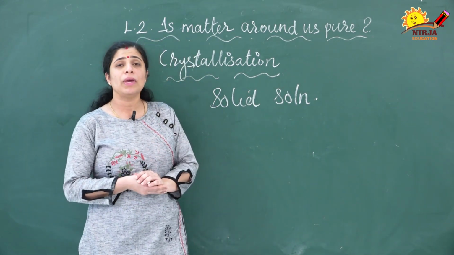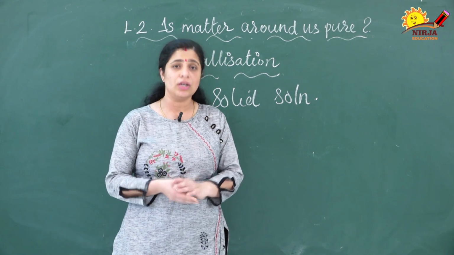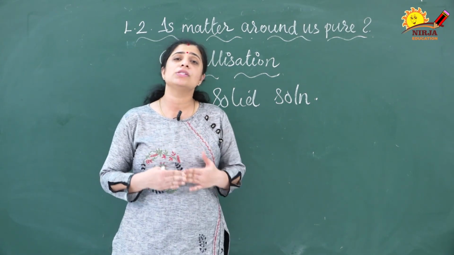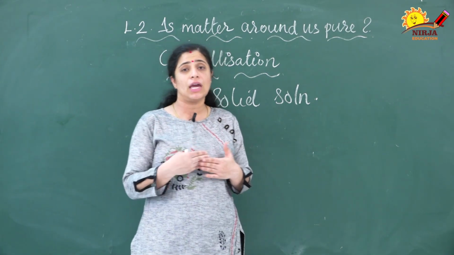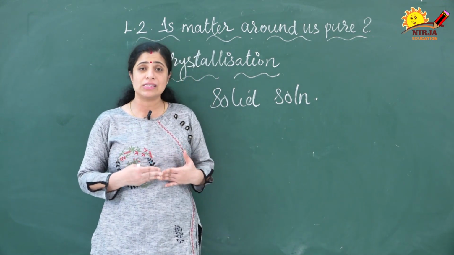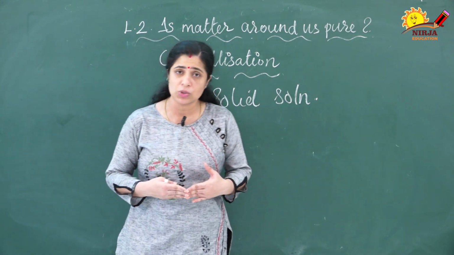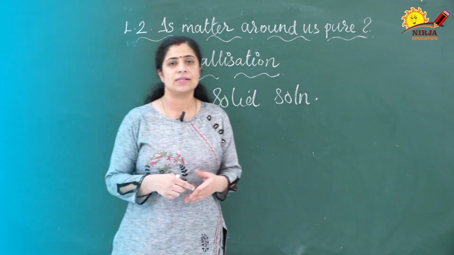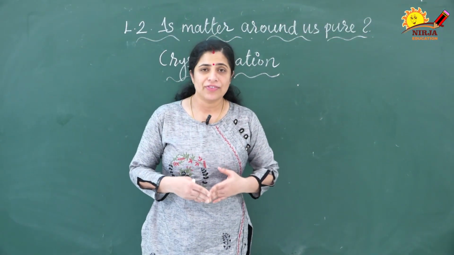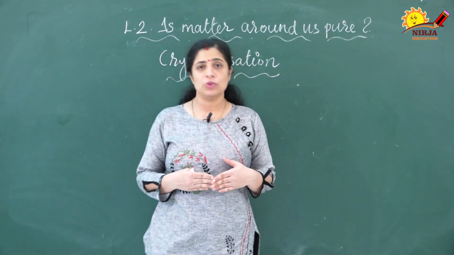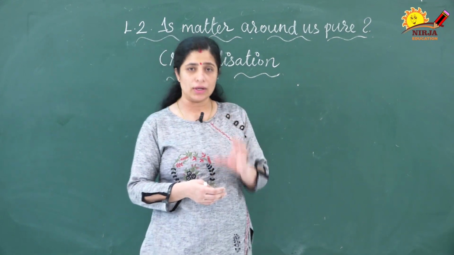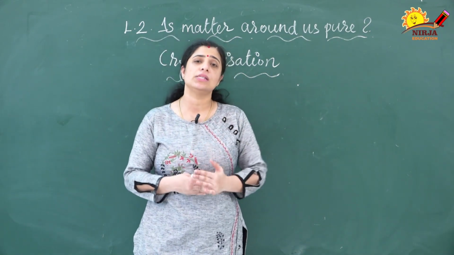Here we are going to make a copper sulfate solution. First we have to get the copper sulfate crystals. How we can make the copper sulfate crystals from its copper sulfate solution, we will discuss next. To get the copper sulfate crystals from copper sulfate solution, first we have to take the water. That water should be in lesser amount.